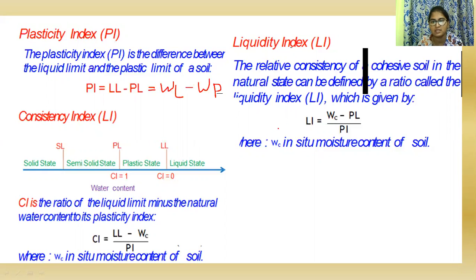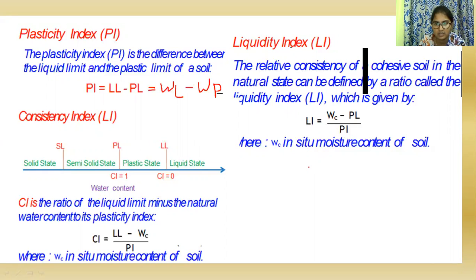The formula is LI equals (WC minus PL) divided by PI, that is, natural water content minus plastic limit by plasticity index.